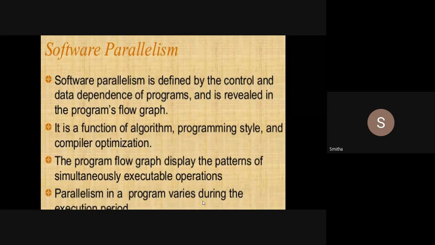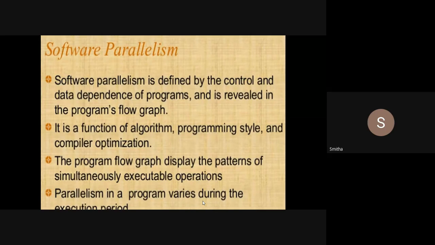Same way, software parallelism is a function of the algorithm which we write, then the programming style, meaning which programming language we use, and compiler optimization, which compiler we are going to use. So these three come into the picture when we want to execute the instructions parallelly. Got it, students?